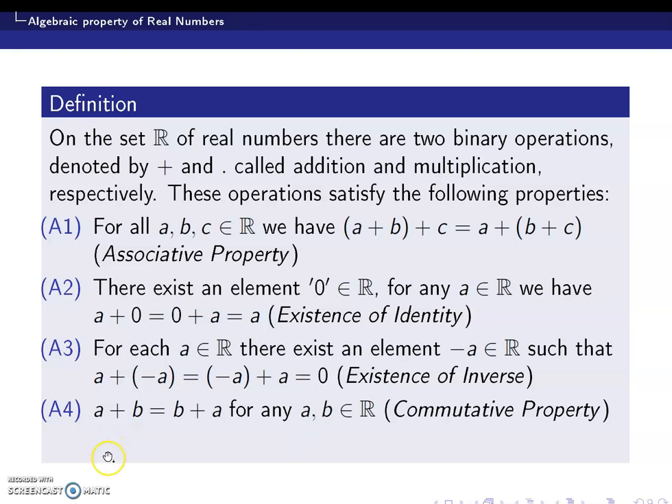So if you take all this property together, you can call R under addition an abelian group or a commutative group. So real numbers under addition along with these four properties satisfies, and it is called an abelian group.